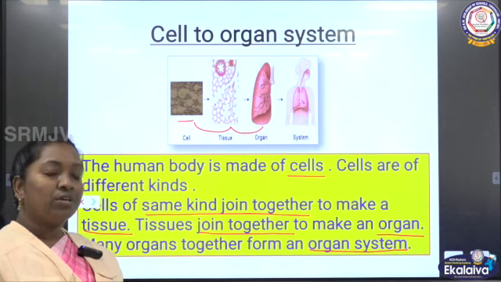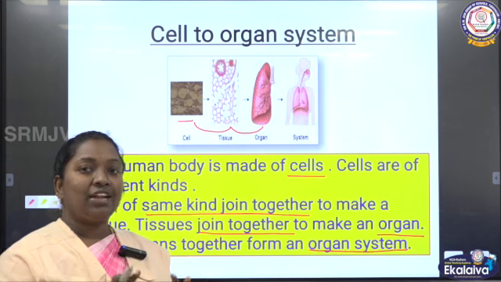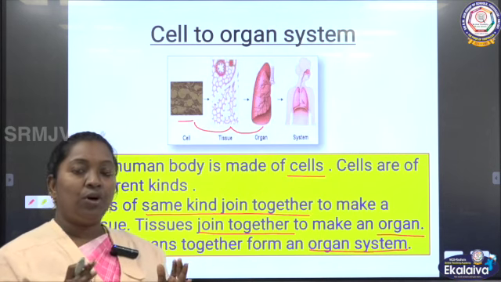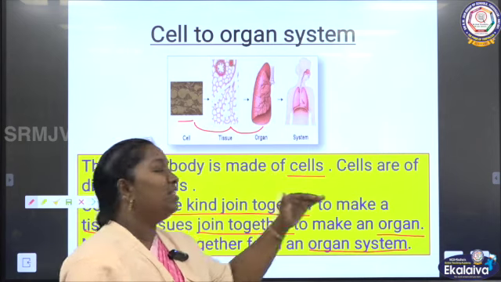How is our organ system made up? A group of organs working together is called an organ system. How is our human body made up? At the beginning, the human body is made up of cells.